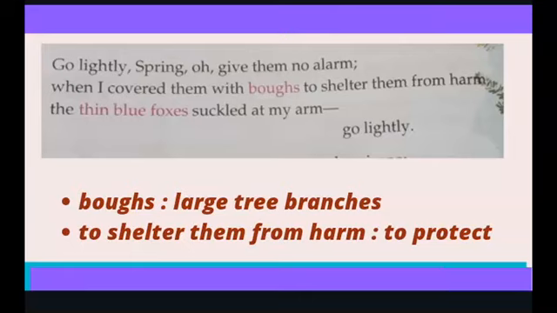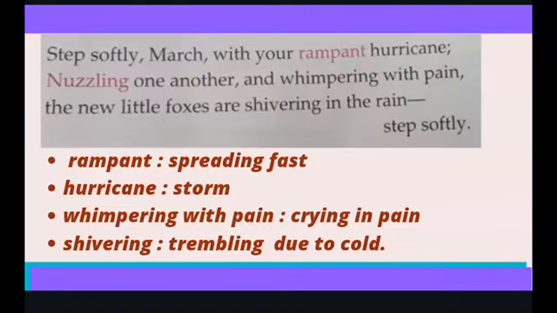Let's read that again. Go lightly, spring, oh, give them no alarm. When I covered them with boughs to shelter them from harm, the thin blue foxes suckled at mine arm. Go lightly. Let's do the meanings. Boughs means large tree branches. To shelter them from harm means to protect them from harm. To protect them.